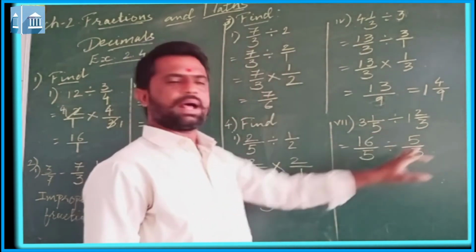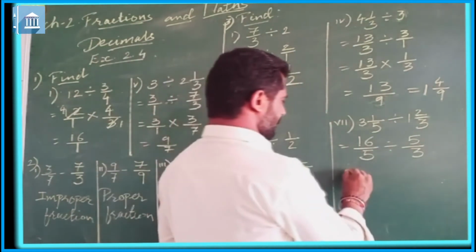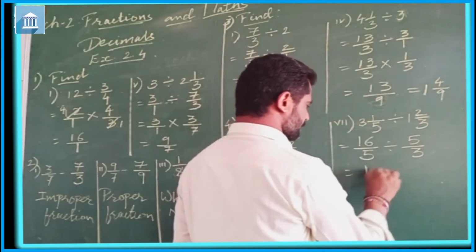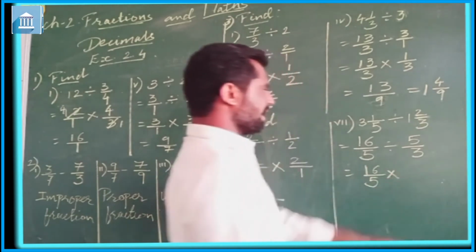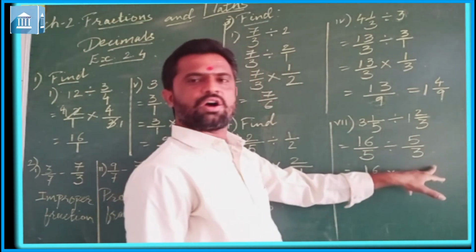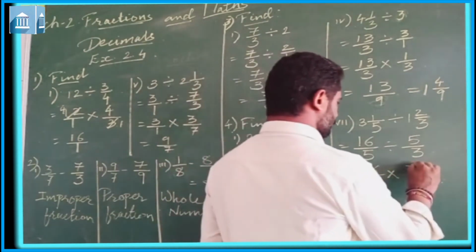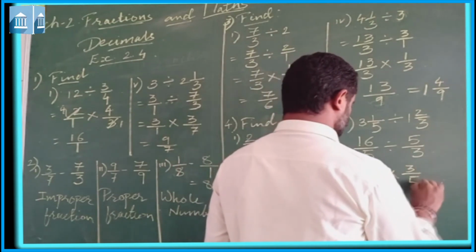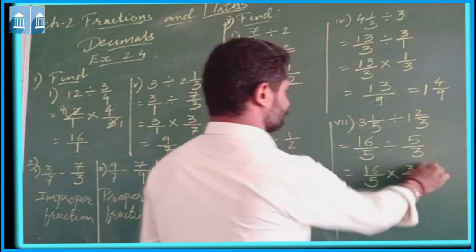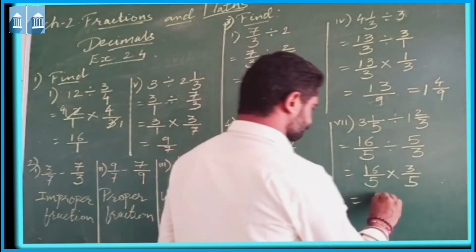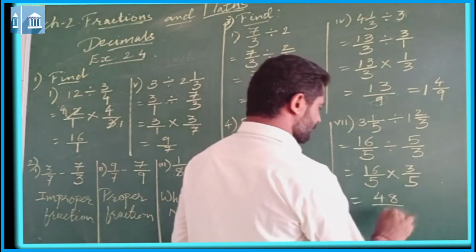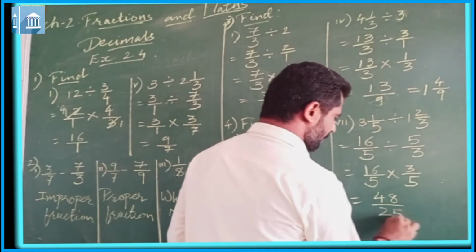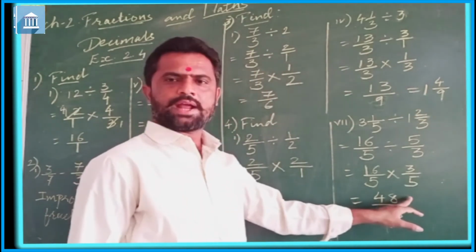Now both are improper fractions, so we can now divide: 16 upon 5 multiplied by the reciprocal of 5 upon 3, that will be 3 upon 5. 16 3s are 48 and 5 5s are 25. This is the answer, 48 upon 25.